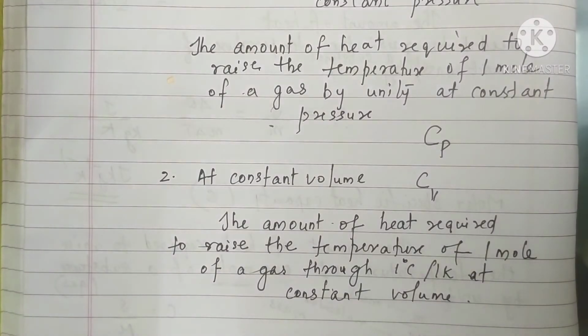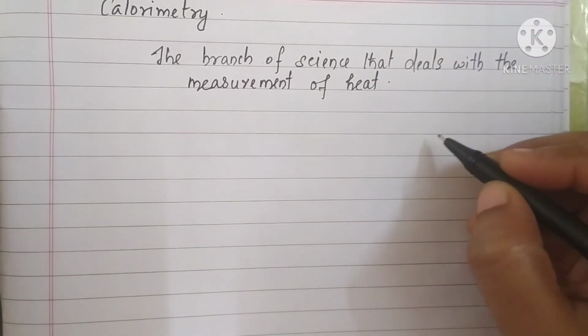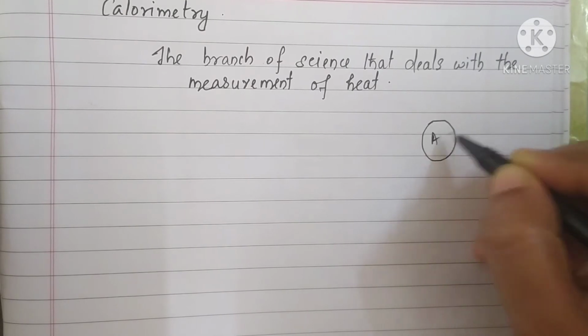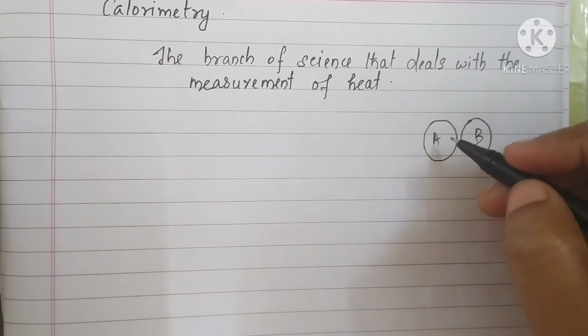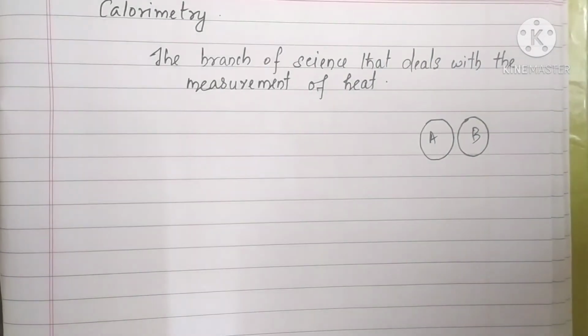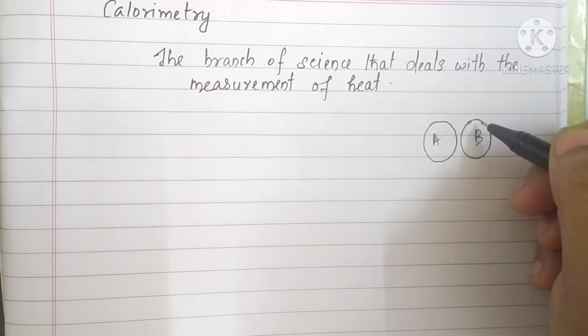Now we will check another term, that is calorimetry. Calorimetry is the branch of science that deals with the measurement of heat. Suppose we have 2 bodies, A and B. Body A is kept at a lower temperature and body B is kept at a higher temperature.